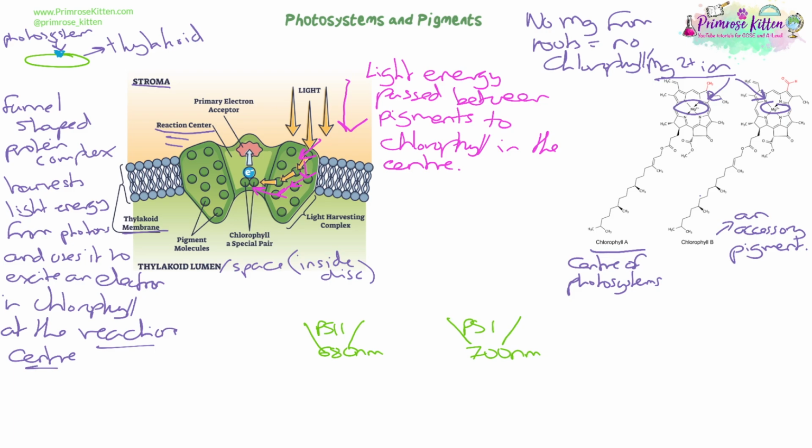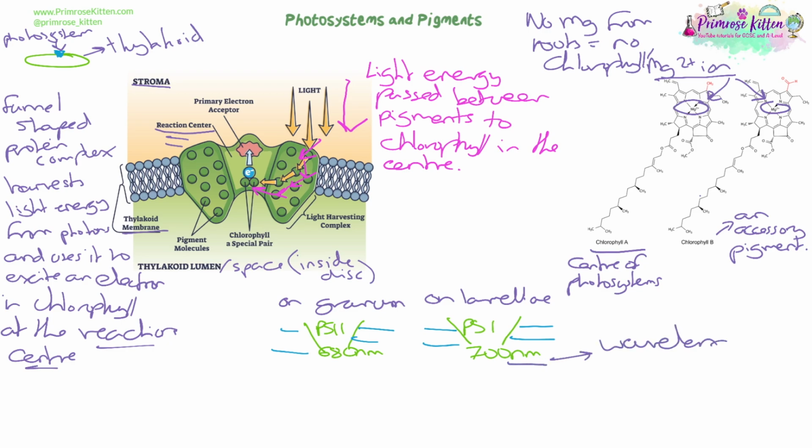And so they both have chlorophyll A at the bottom, but one of them absorbs light at 680 nanometers, and the other one absorbs light at 700 nanometers. That's their peak absorption wavelength of light. And we'll talk about them in the next video, about the light-dependent reactions, about how they work and how they function in the light-dependent reactions, but you just need to know that there's 2 of each. Photosystem 1 is found most commonly on the lamellae, and photosystem 2 is found most commonly on the granum. And as I said, the 700 and 680 are the wavelengths of light that they absorb the best.